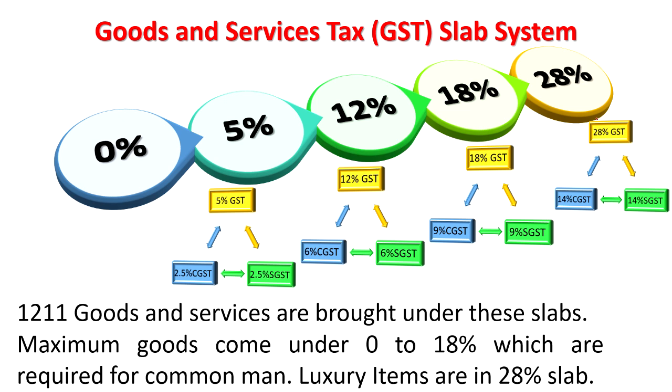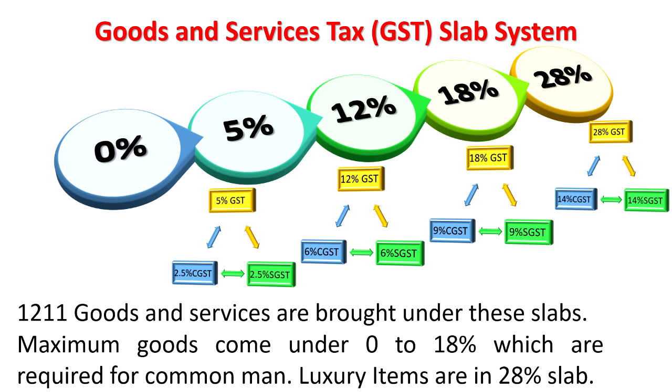Now let us see the GST slab system. There are 4 or 5 slabs here. 0 is no tax or no GST. There are certain entities for which there is 0 tax, and there are certain entities for which 5% tax is there. Whenever you collect 5% as GST, it will be divided into two parts.